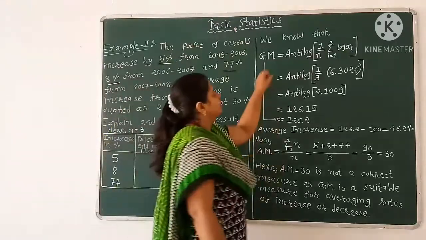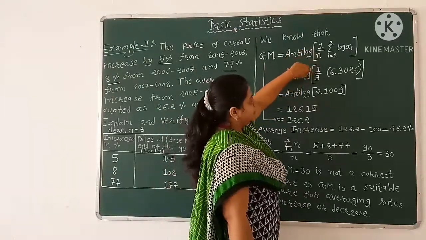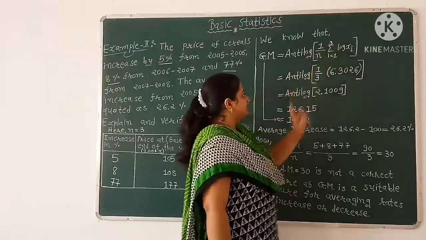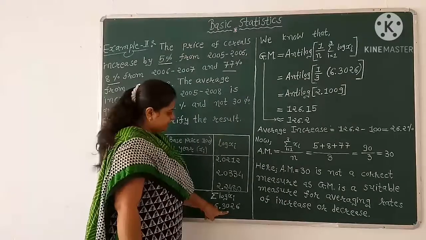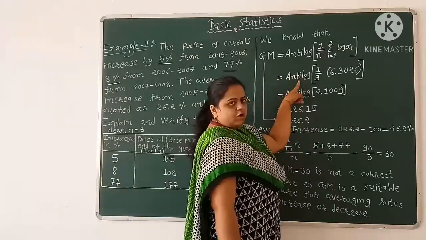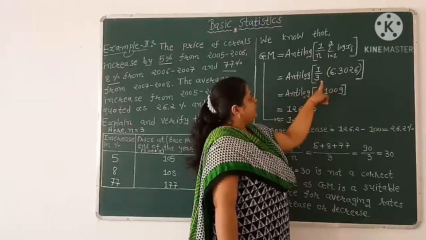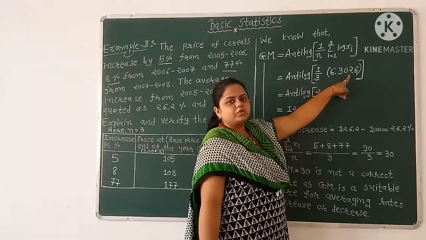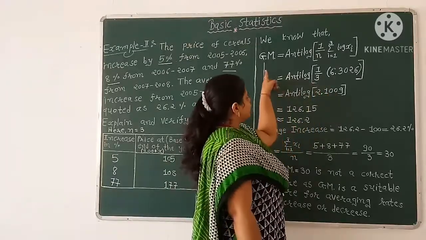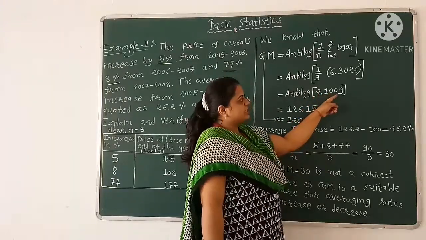Therefore our geometric mean equals anti-log of 1 over small n, that is 3, and summation i equals 1 to 3 log xi equals 6.3026. So we get geometric mean equals anti-log of 1 by 3 into 6.3026. 1 by 3 into 6.3026 equals 2.1009. So we get geometric mean equals anti-log of 2.1009.